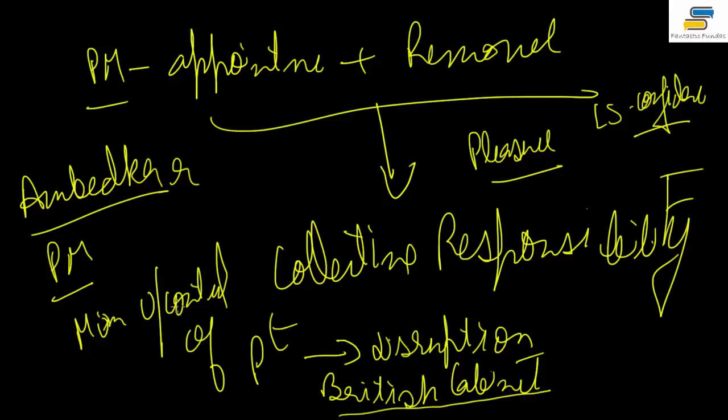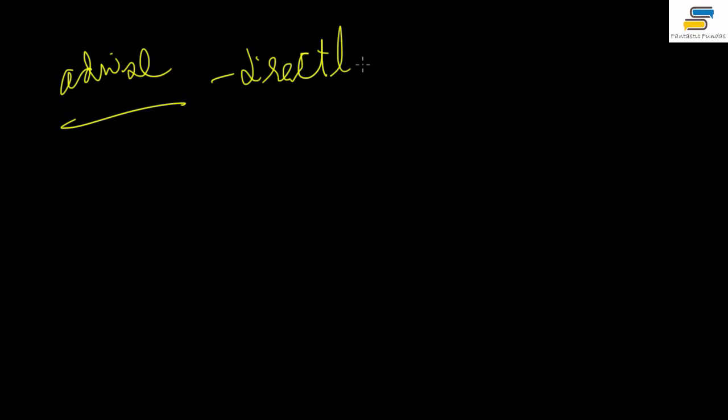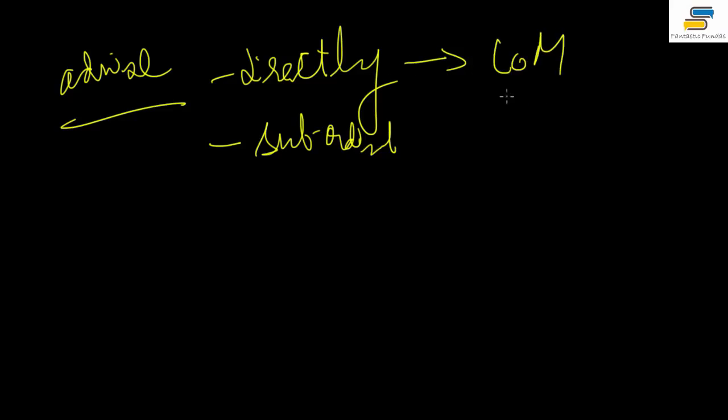And then I was talking to you about the advice of the Council of Ministers. There is something more to add regarding that. The president either acts directly, or he acts through his subordinate officers. When he acts directly, he acts under the advice of the Council of Ministers. This advice may be given by only one minister, or it may be given by all the ministers put together.